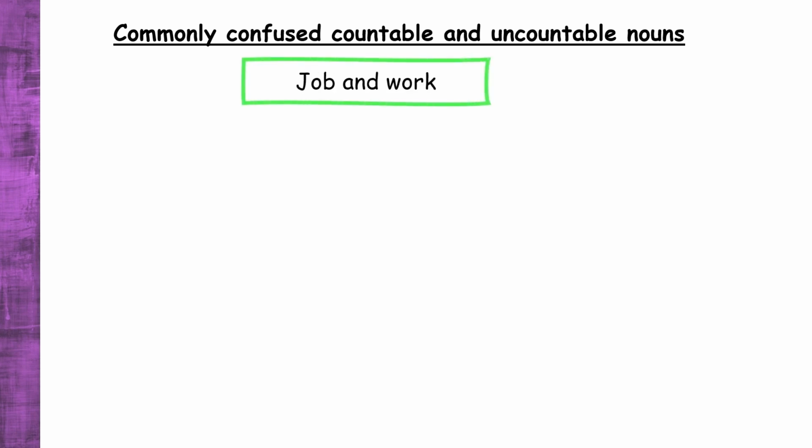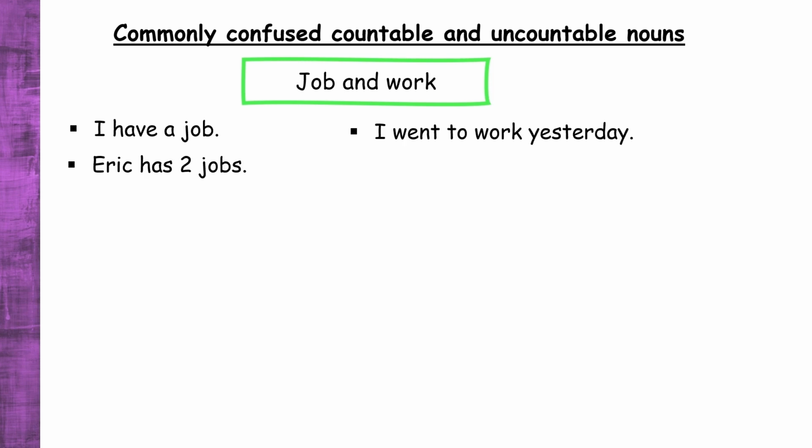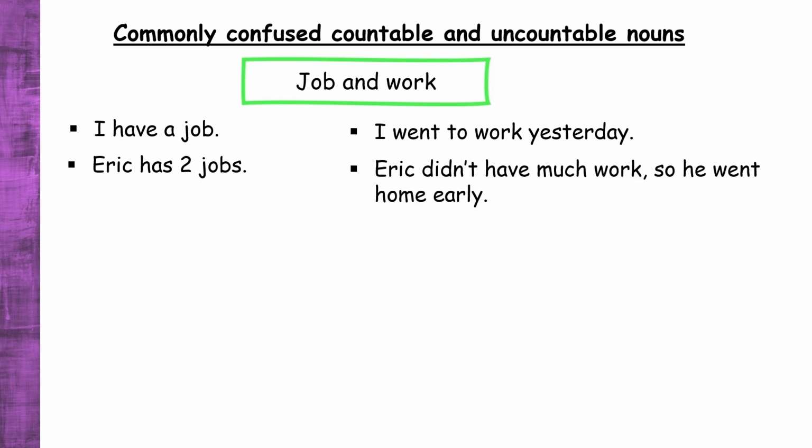Now let's look at commonly confused countable and uncountable nouns. The first pair is job and work. Do you know which one is countable and which is uncountable? Let me give you a few example sentences. I have a job. Eric has 2 jobs. I went to work yesterday. Eric didn't have much work, so he went home early.